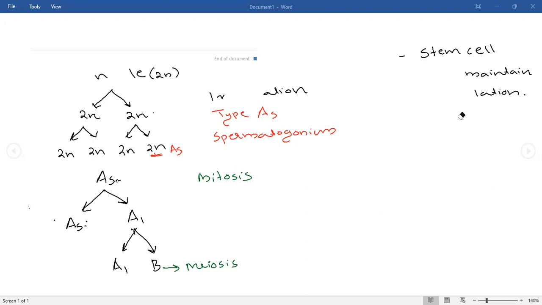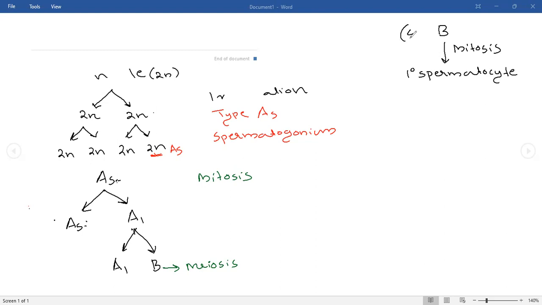What will happen to the B cell? Listen to me. This is a B cell, okay? The B cell will again undergo mitosis, and it will produce a cell that is known as primary spermatocyte. A cell will be produced there, that is primary spermatocyte.